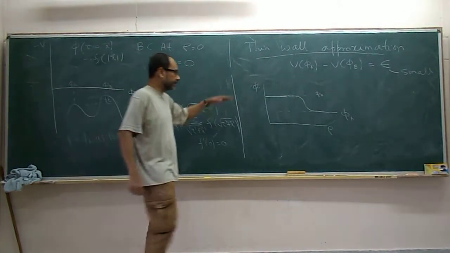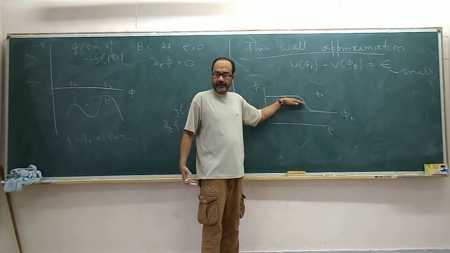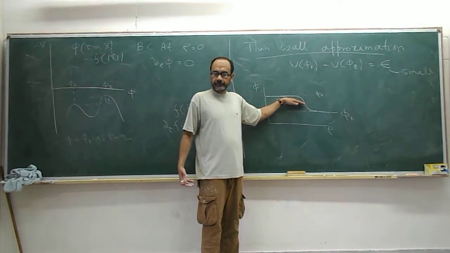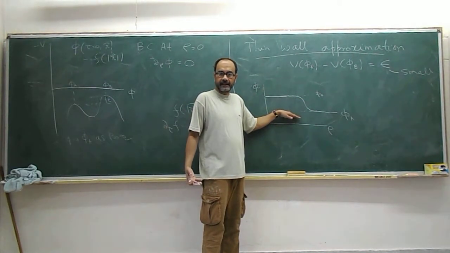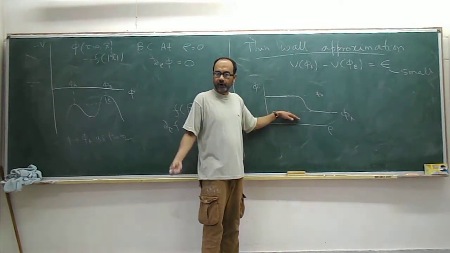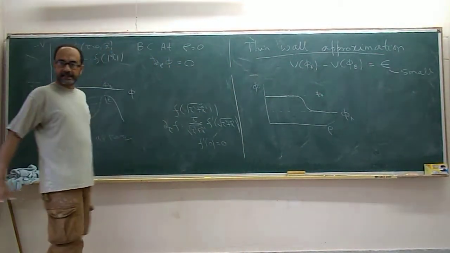Is this clear? Why does this have to be large? Because you have to delay the onset of friction. You have to make sure that the friction is small. If you start rolling too fast, then the friction is large enough to take away all your energy. That small amount of energy epsilon that you have will be gone, and you will not be able to reach the top. So this is the general structure you expect.